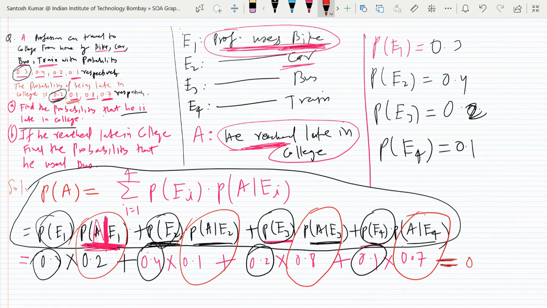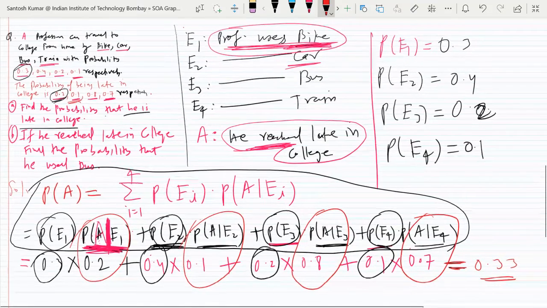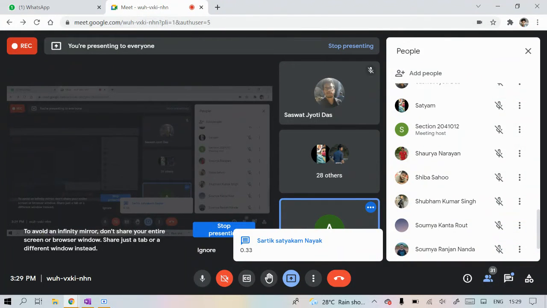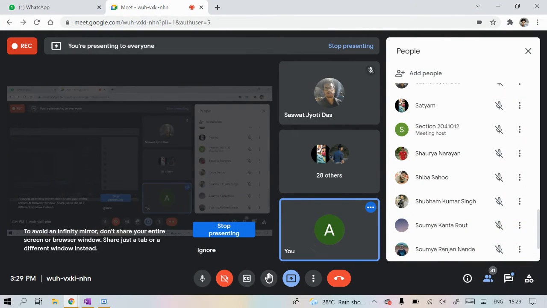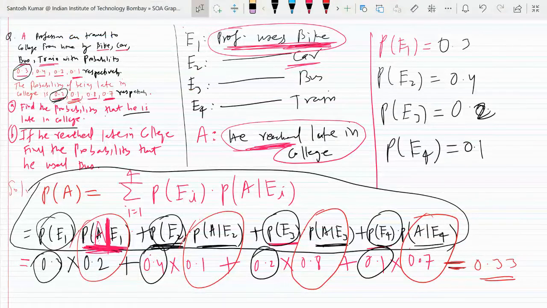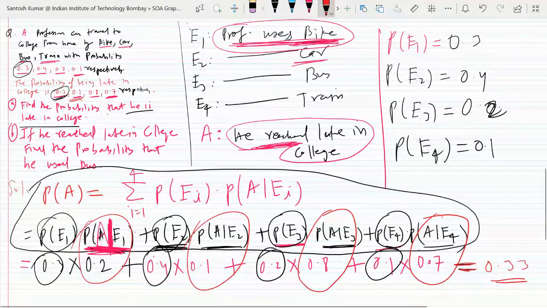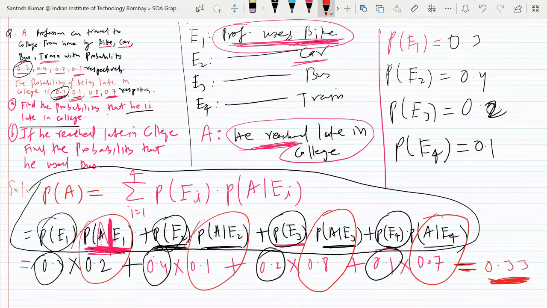So 0.33. Okay, 0.33. So this is the probability that he will be late. Okay, come to the next part. Everyone check this answer. Don't go by blind faith. You verify on your own. Now I will come to the second part of this question.